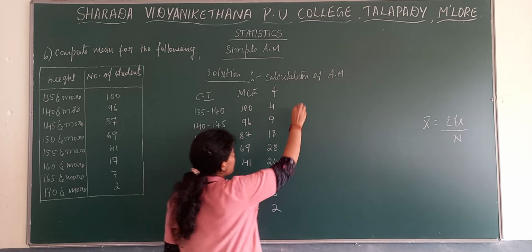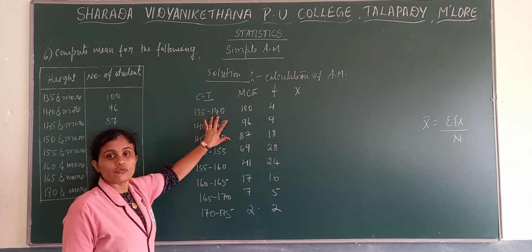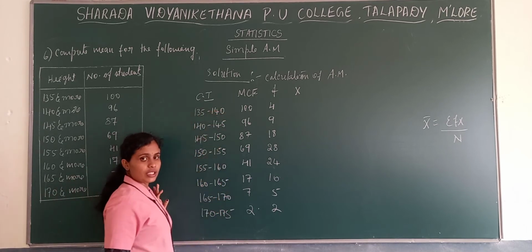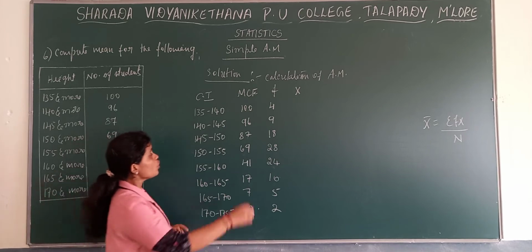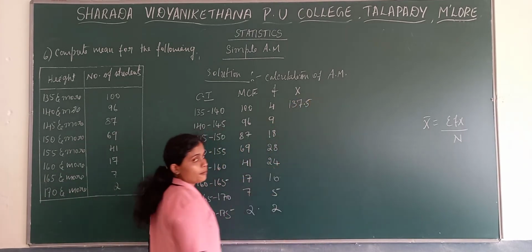Now as usual find the mid value. 135 to 140, what will be the mid value? 135 plus 140 divided by 2, we get 137.5.